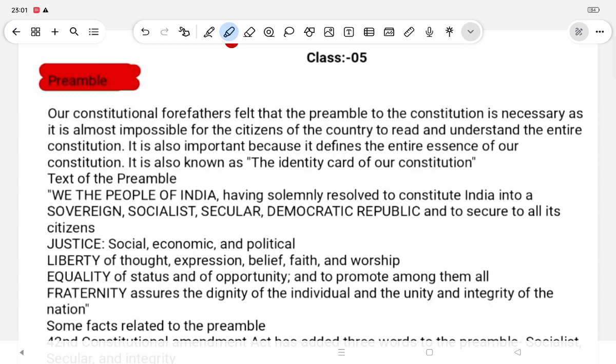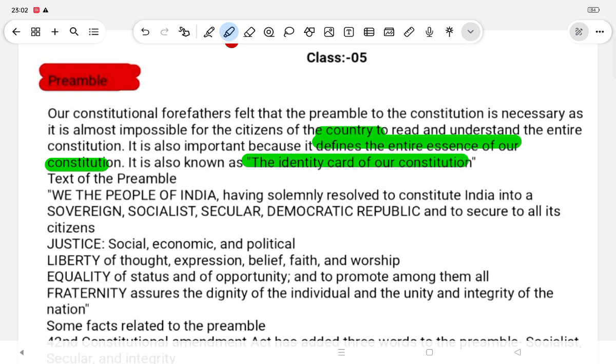Our constitutional forefathers felt that the preamble to the Constitution is necessary, as it is almost impossible for the citizens of the country to read and understand the entire Constitution. It is also important because it defines the entire essence of our Constitution. It is also known as the identity card of our Constitution.